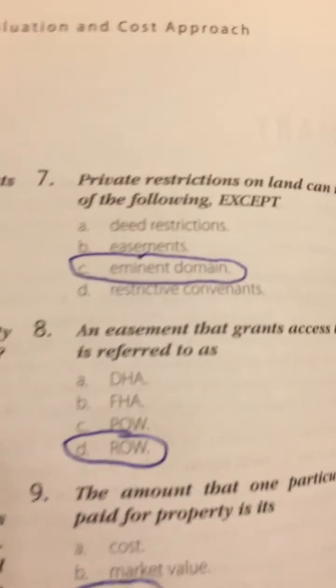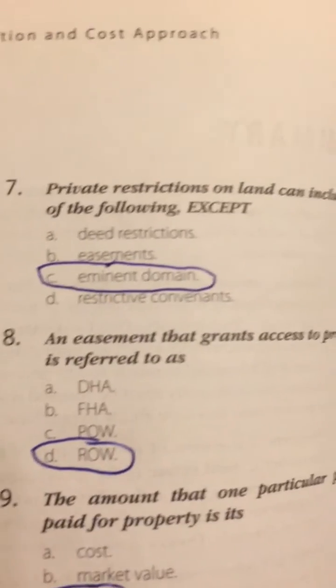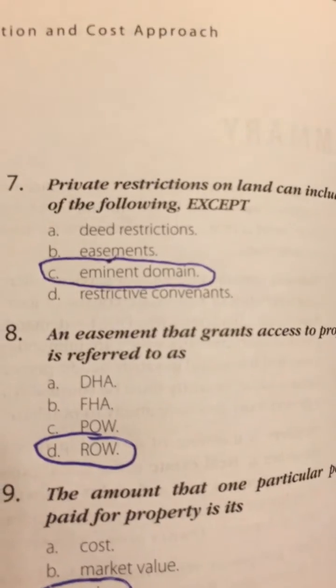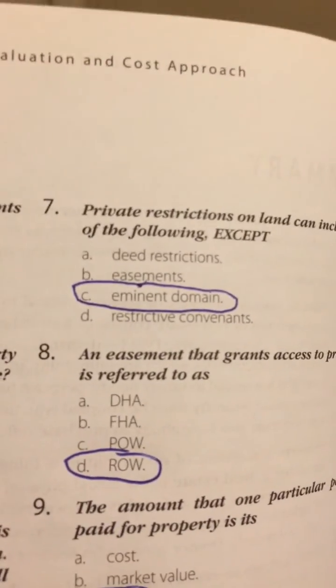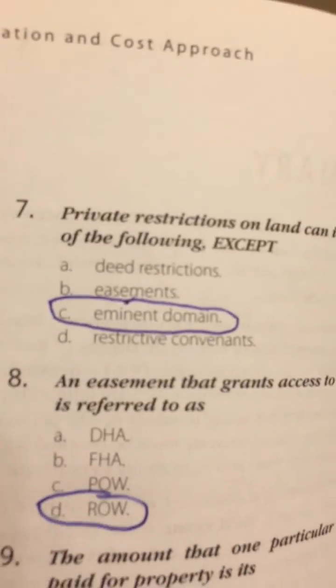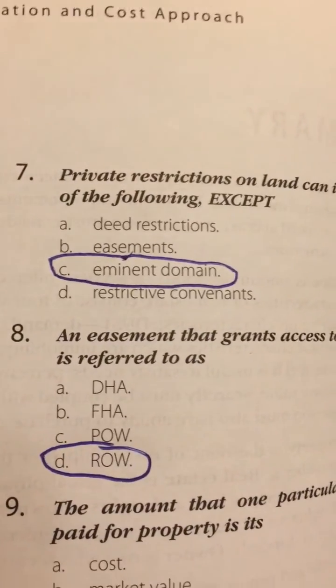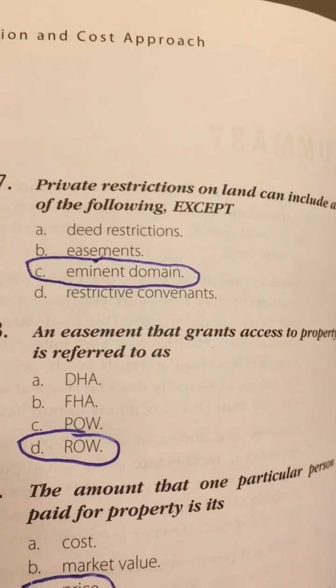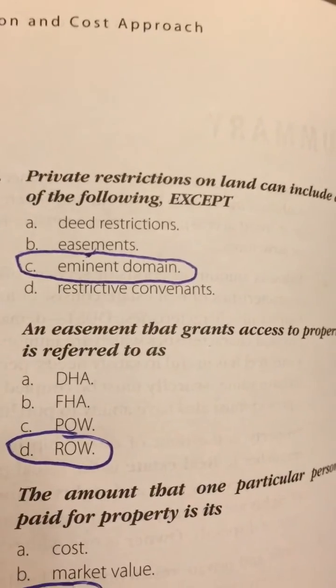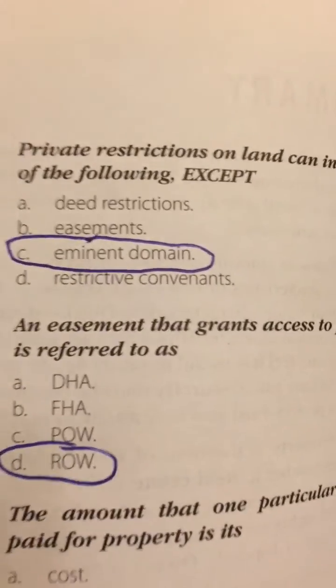Number 7. Private restrictions on land can include all of the following except A, deed restrictions, B, easements, C, eminent domain, or D, restrictive covenants. The answer is C, eminent domain.